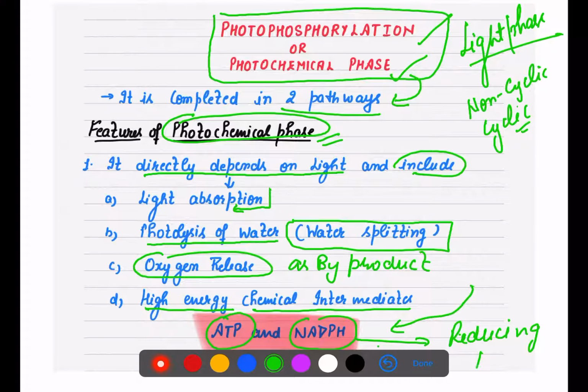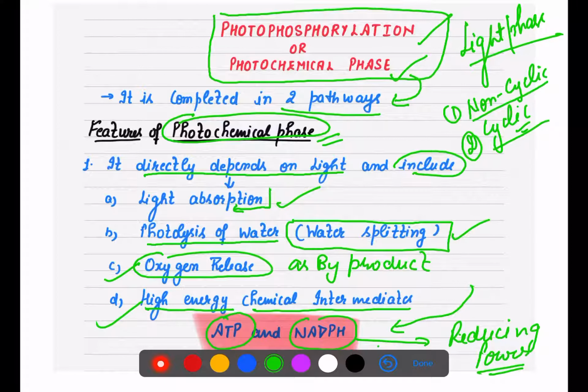Till now I think you are clear with the abbreviation NADPH, that is nicotinamide adenine dinucleotide phosphate, right? H for hydrogen. So this phase includes absorption of light, water splitting, oxygen release, and high energy chemical intermediates formation. All these things we are going to discuss in two pathways, non-cyclic and cyclic.